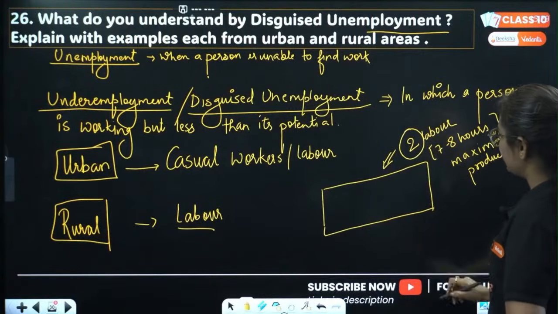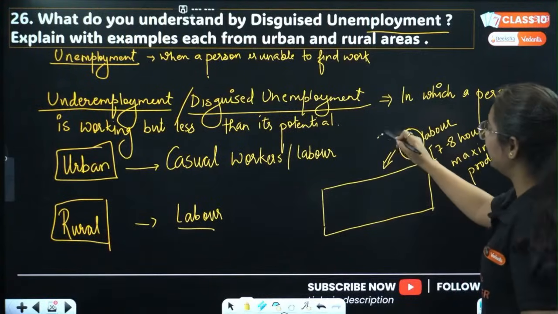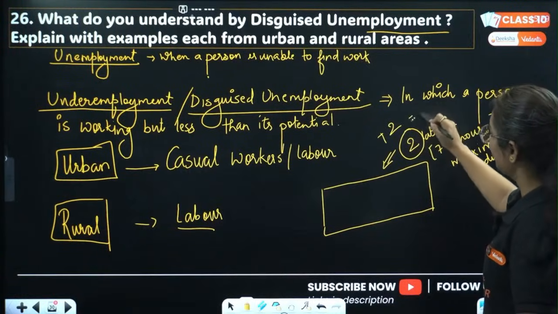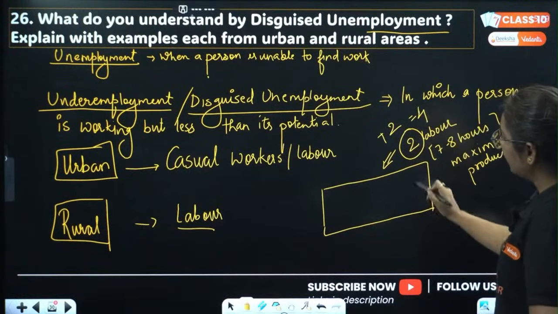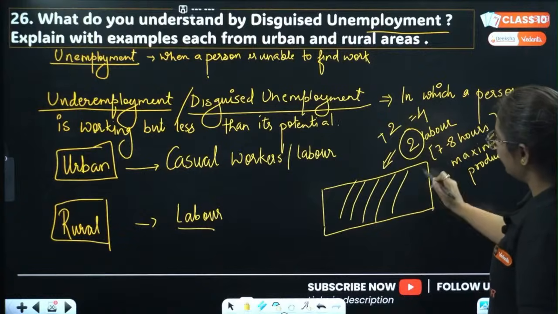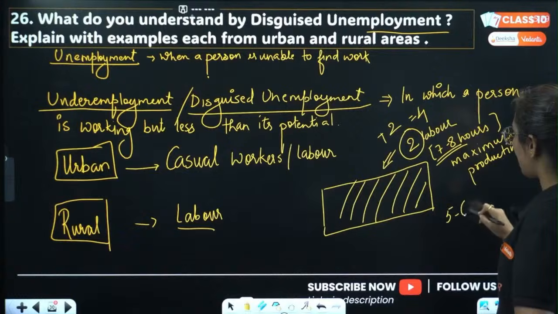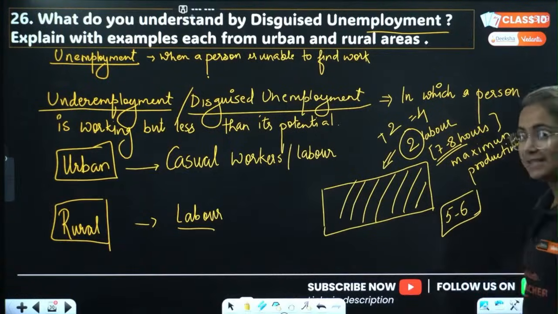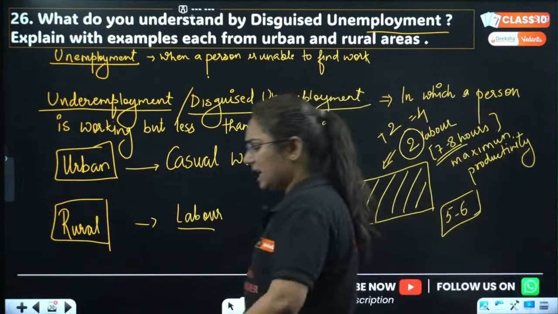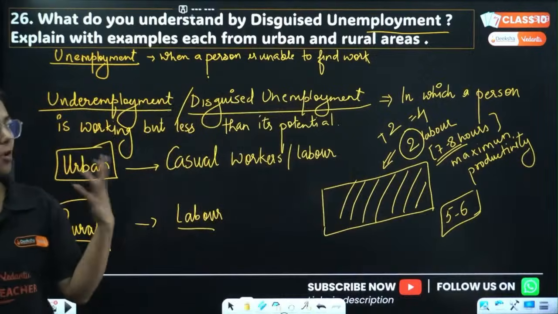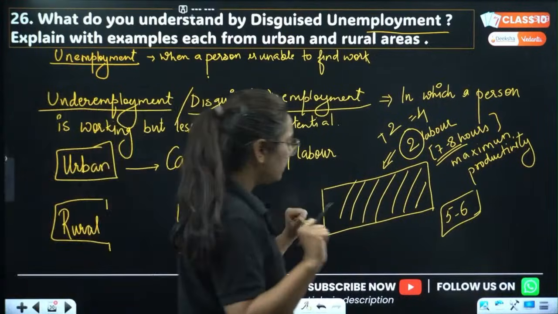These two members in the family got married. Now they are 2 plus 2, that means 4. All of them are working in the same land. Rather than working for 7 to 8 hours, now they are all together working for just 5 to 6 hours, getting free after that, enjoying their time, roaming, घूम रहे हैं, मस्ती कर रहे हैं, right?